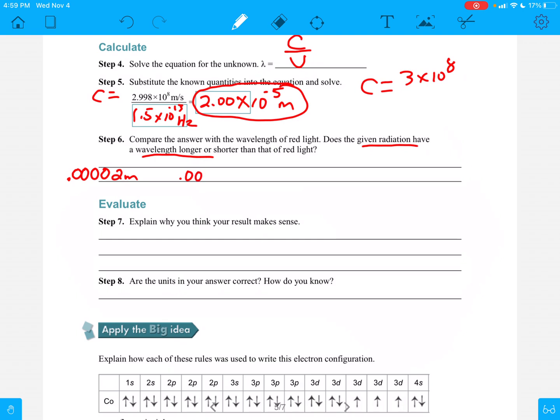So that's going to be 1, 2, 3, 4, 5, 6, 7. So there's the other one. Which one is going to be bigger and which one is shorter? Well, if we look at this, this has quite a bit shorter wavelength than this does, doesn't it?